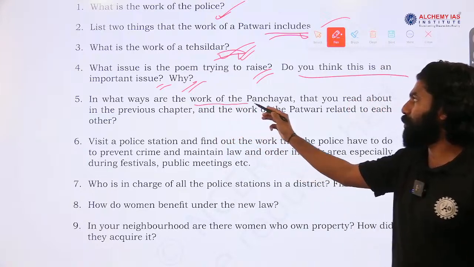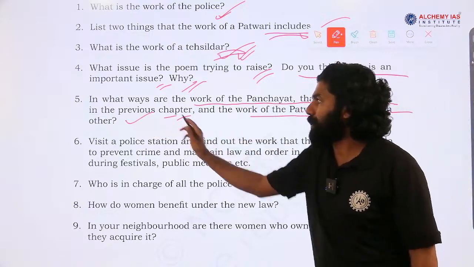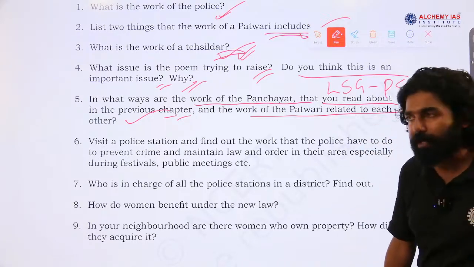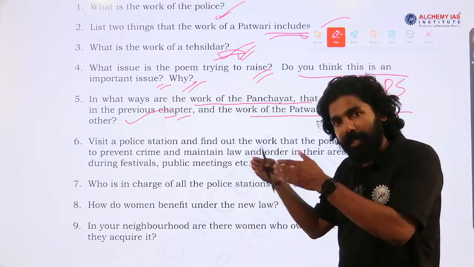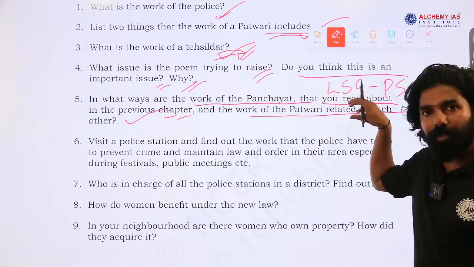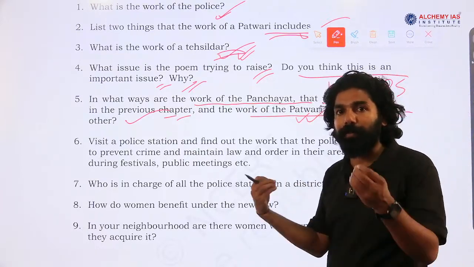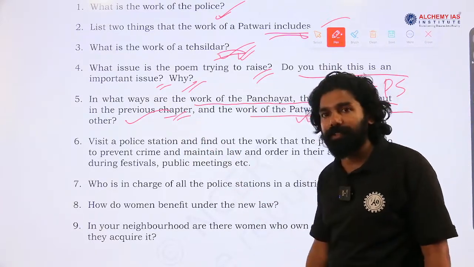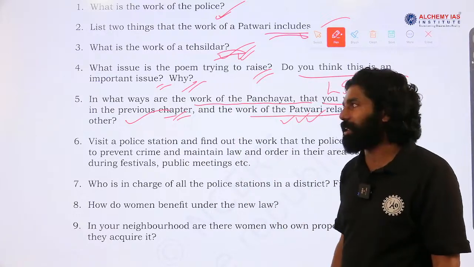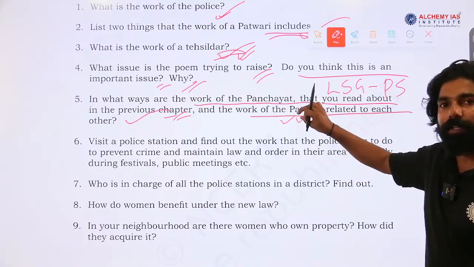In what ways are the work of the Panchayat that you read about in the previous chapter and the work of the Patwari related to each other? So, we have local self government in India, the Panchayati Raj system, and this local self government has power in certain areas, for example, collecting residential tax, that is house tax. Similarly, the village officer, the Patwari, is also responsible for the collection of land revenue. So, at some administrative level, there is a link between the Panchayat system at the village level and the work of the Patwari in this village area. So, this question is connecting the previous chapter on the Panchayat system and this chapter on rural